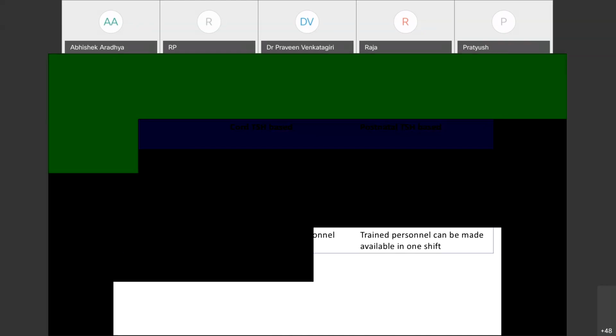Then screening compliance, it is very easy to ensure with cord TSH based testing because it is in your hands. In postnatal TSH, it is mainly dependent on the discharge policy and the follow-up rates. Some units who practice delayed discharge, like around 72 hours, may still achieve very good compliance. But with follow-up, I'm not very sure whether maintaining very good compliance is possible or not. And one problem with cord TSH based screening is we cannot screen for other metabolic disorders, which is possible, and is the main advantage of postnatal TSH based screening.